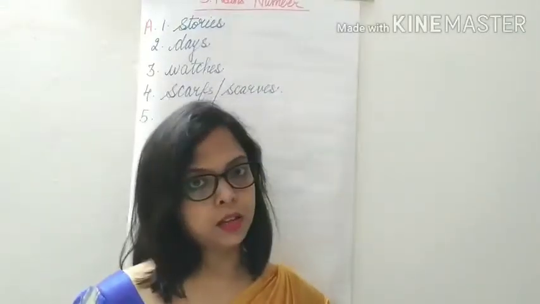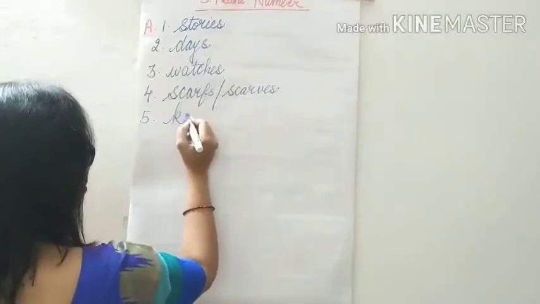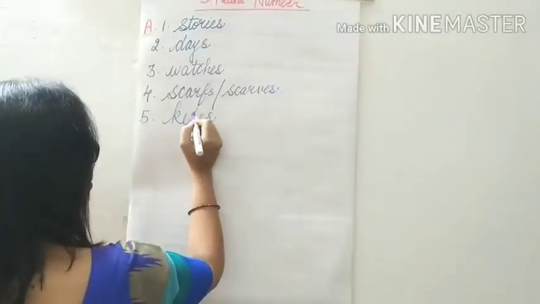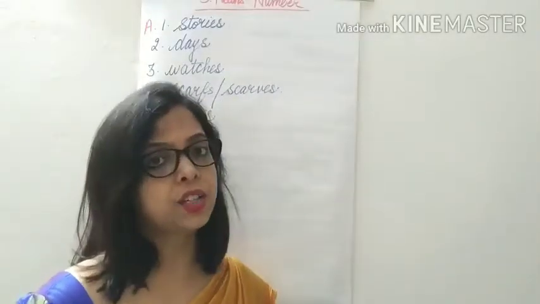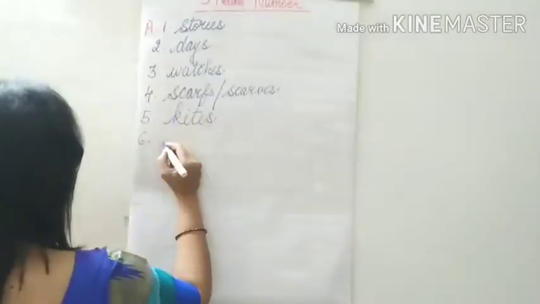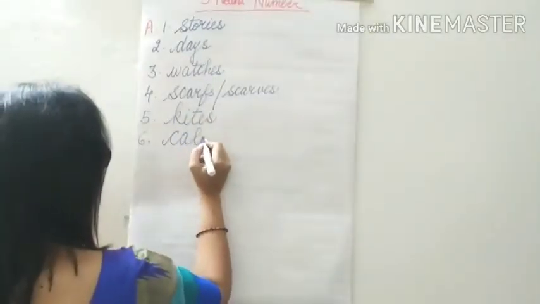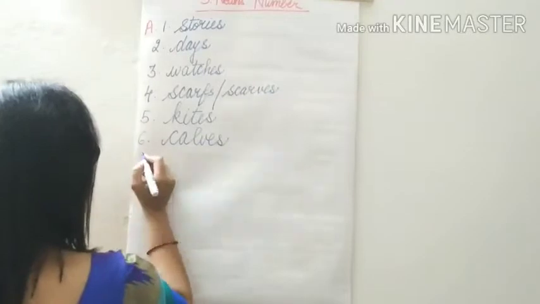Kite, simply kites, K-I-T-E-S, kites. Calf, again ending with F, so we will add V-E-S, calves, C-A-L-V-E-S, calves.